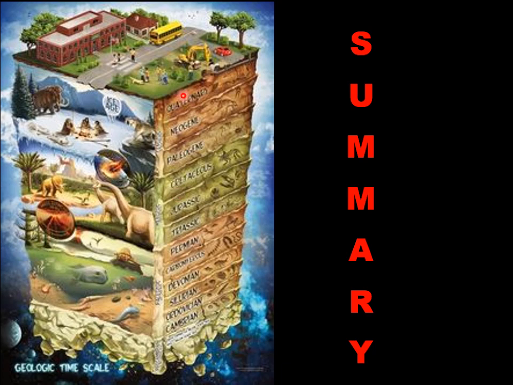In the Cretaceous period, all the dinosaurs went extinct due to two theories: the asteroid impact theory and the volcanism theory. And the last is the Cenozoic, which is again divided into two, tertiary and quaternary. Tertiary is also known as the mammal evolution period, and the quaternary is the human evolution period. So this is the geological time scale.